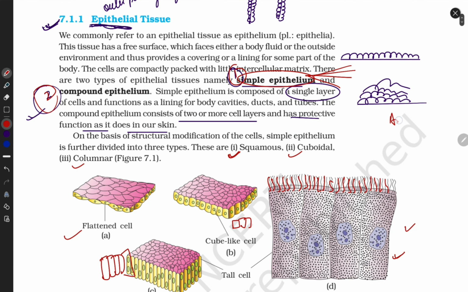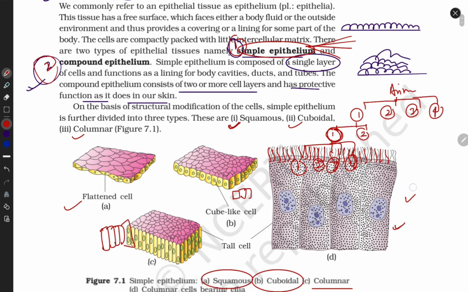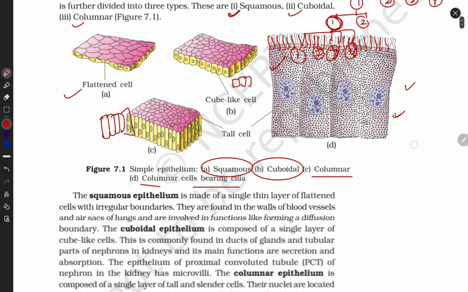Now first we will discuss squamous. I'm saying that animal tissue is divided into 4 parts: first epithelial, second connective, third muscular, fourth neuronal. Epithelial is further divided into simple and compound epithelial. Simple epithelial is further divided into 4 parts: squamous, cuboidal, columnar, and columnar with cilia. We are here right now.